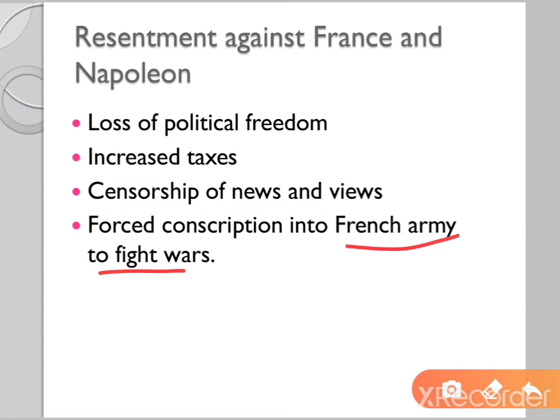As Napoleon was trying to increase his army and the strength of his army, he wanted more and more members to join the army. So he was forcing the other people of Europe to join the French army to fight wars. So this was one of the reasons why people had resentment against France and Napoleon.